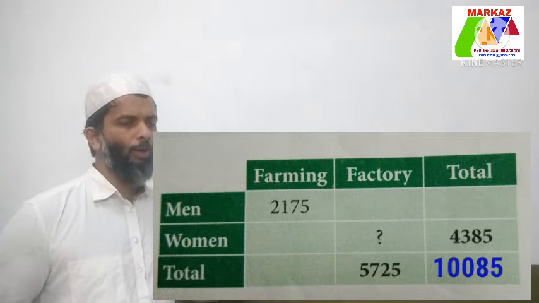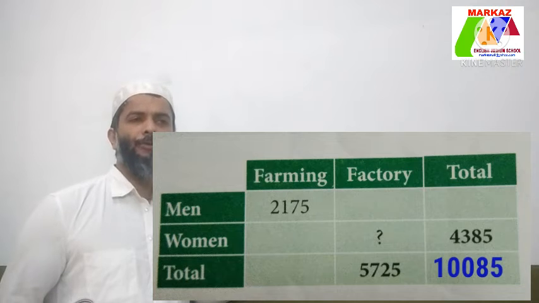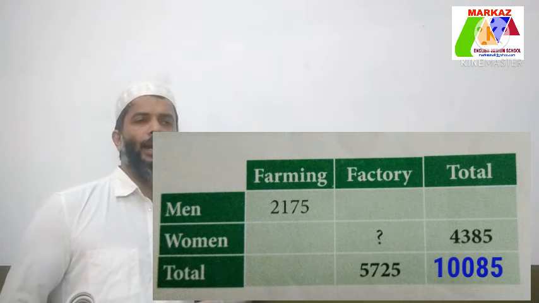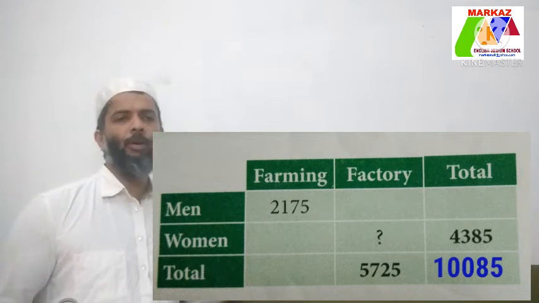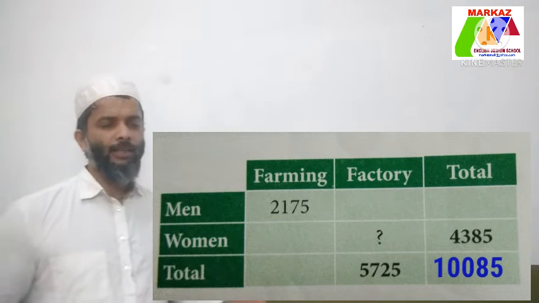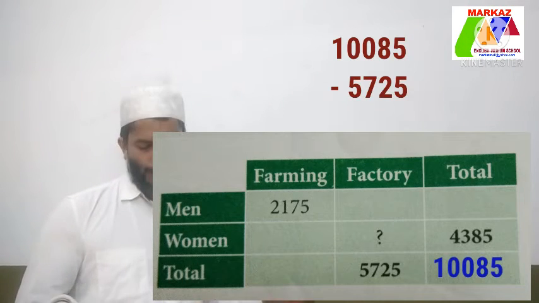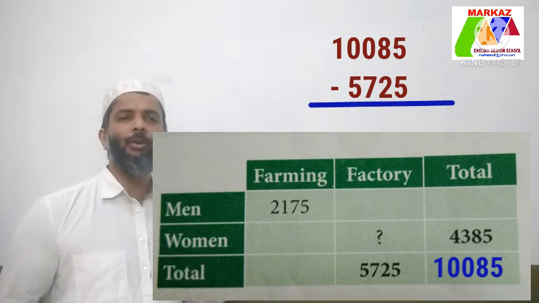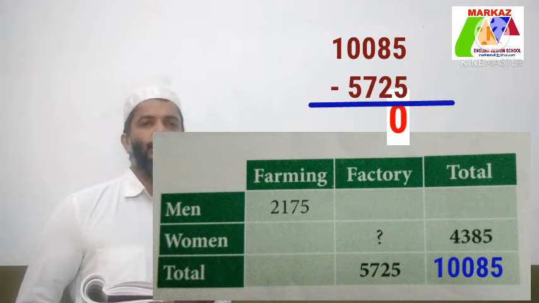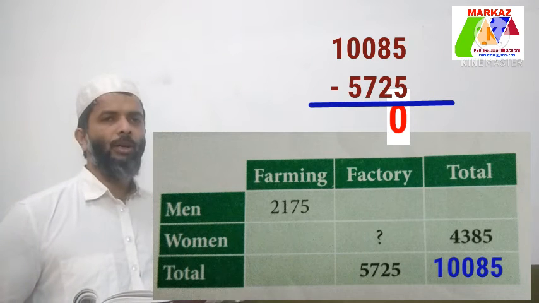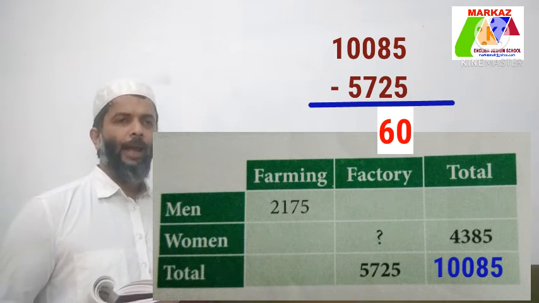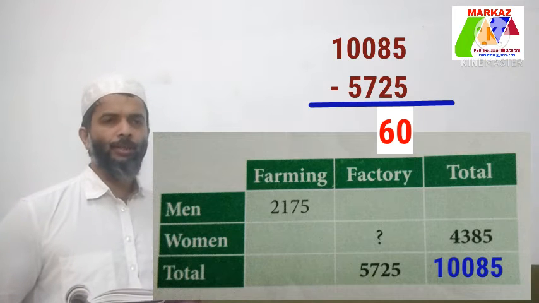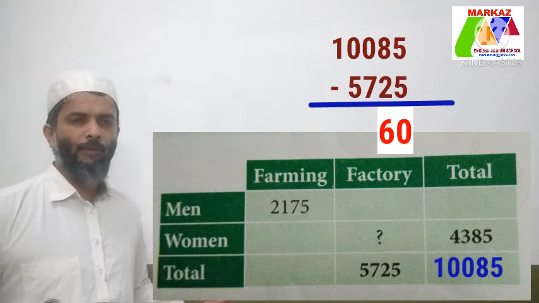Now let's find the total number of people working in farming. Subtract the total number of people working in the factory from the total number of men and women in the village, that is 10,085 minus 5,725. Let's start. 5 minus 5 is equal to 0. 8 minus 2 is equal to 6. 0 minus 7.